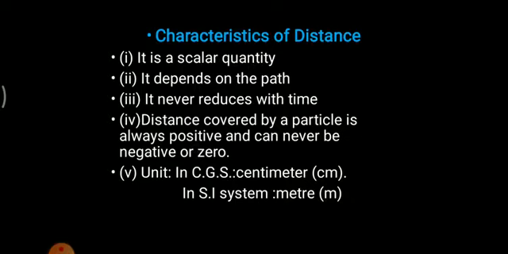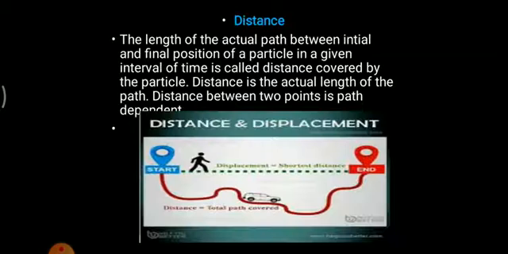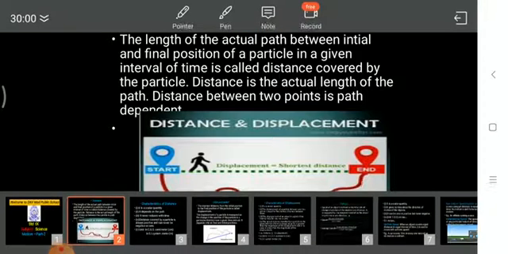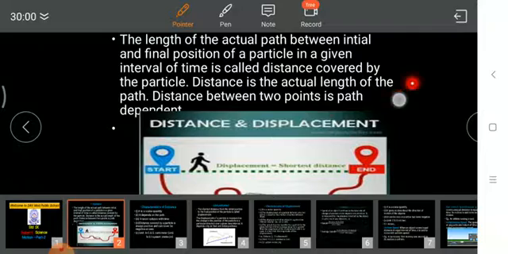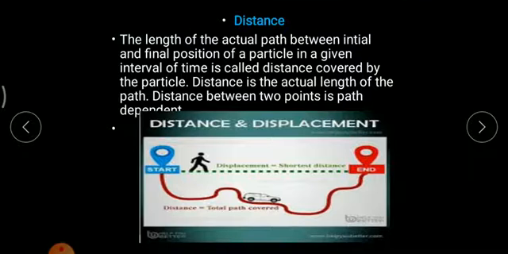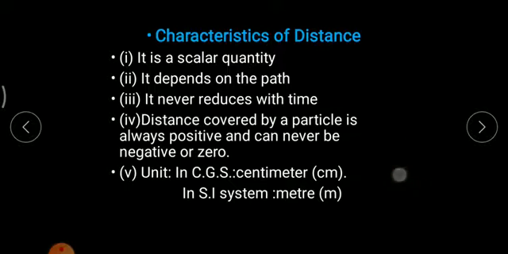For instance, if a person is moving from point A to point B, the distance covered would always be in the positive direction. Distance won't be in the negative direction.